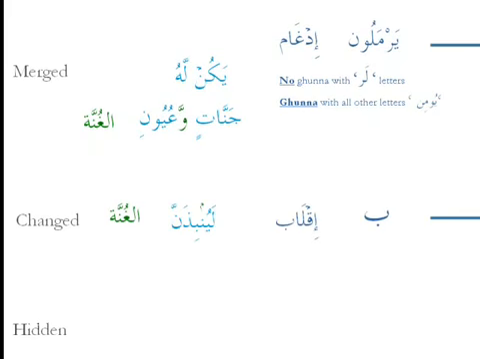Then we have the changed. So if Noon Saakin is followed by the letter ba, then it's changed into a meem sakin, and in Arabic they know this as the iqlab. So we've got the example here, la